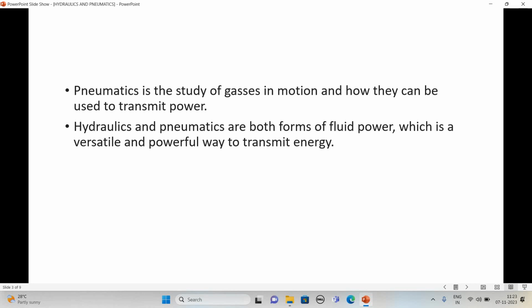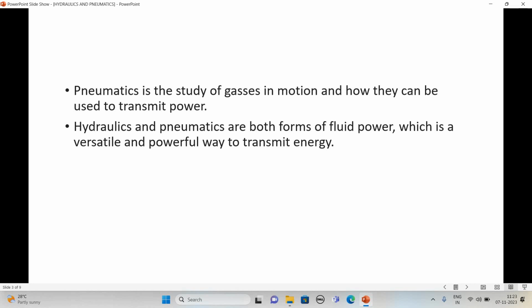Both are forms of fluid power, versatile in nature, and a powerful way to transmit energy. We can transmit power or energy in a powerful way.